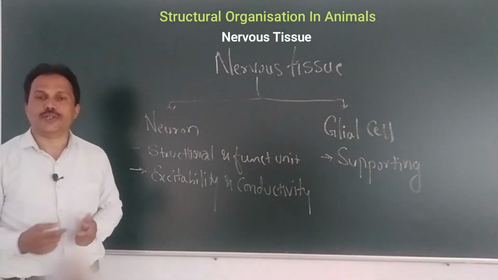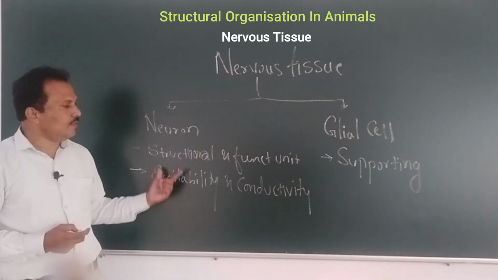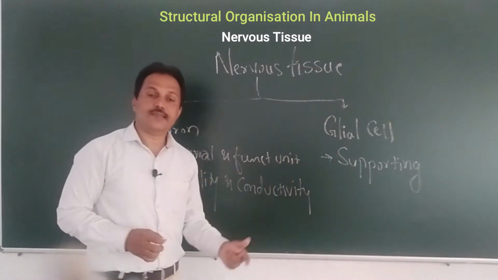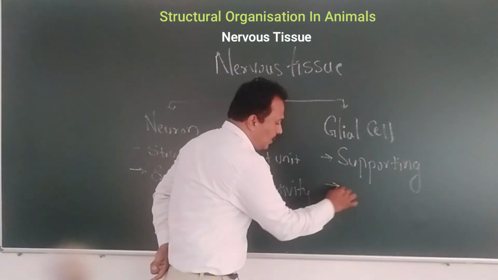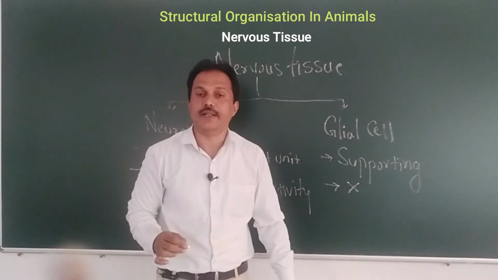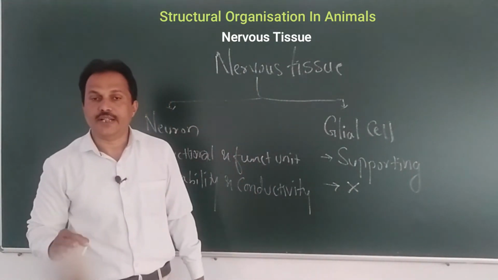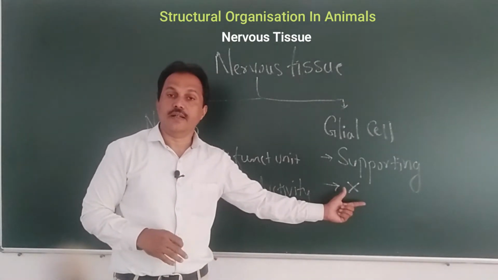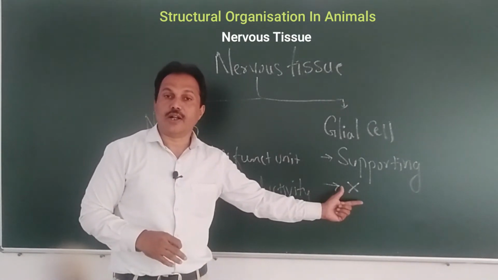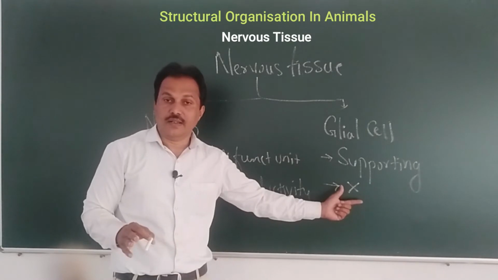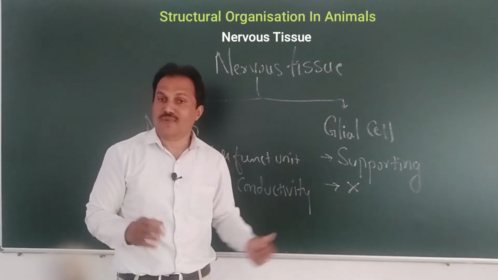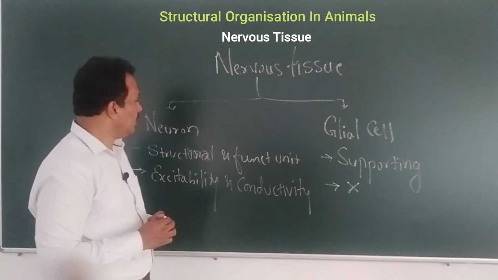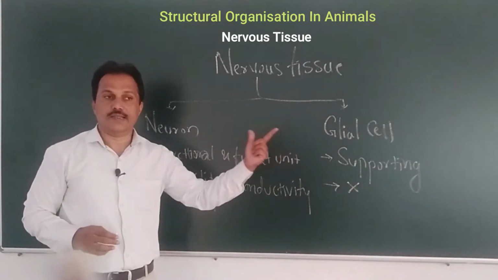Glial cells are not capable of excitability, neither excitability nor conductivity. They cannot generate any impulse, nor conduct any nerve impulse from one place to another. So this is the basic and very important difference between the neuron and the glial cell.